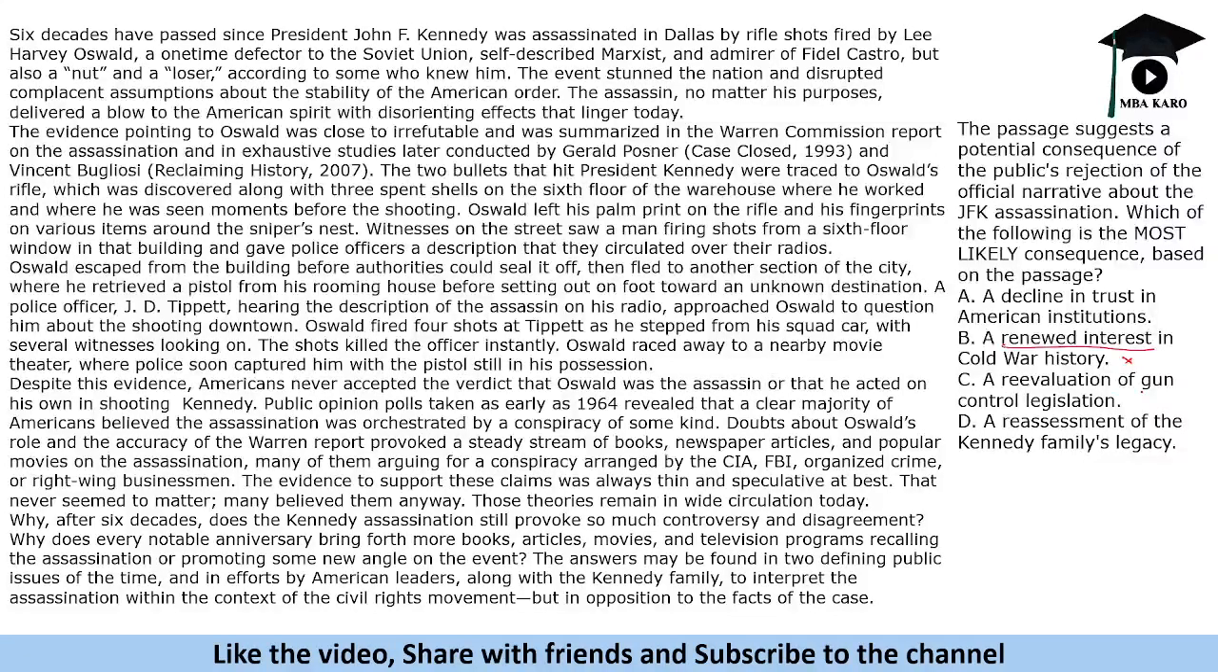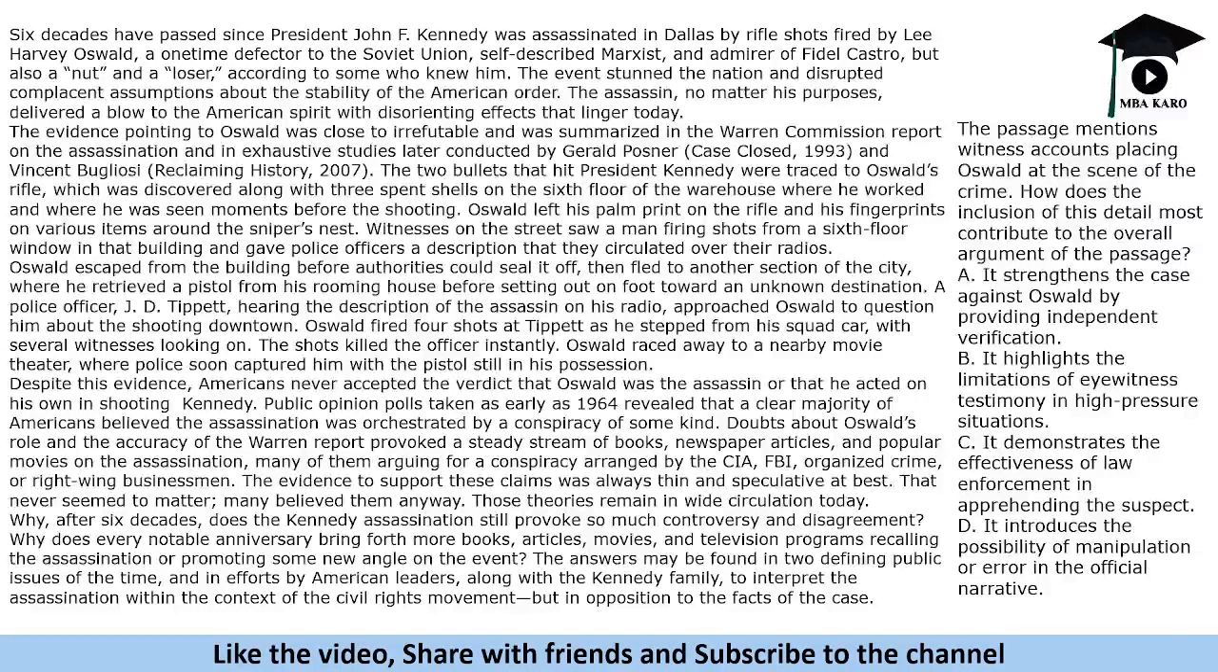Re-evaluation of gun control legislation, not mentioned anywhere. Reassessment of Kennedy's family legacy, right? So all these are out of scope. So this clearly becomes the answer: decline in trust in American institutions. It says that the conspiracy theory is focusing on these agencies. So it has a decrease in trust in these institutions. That is why this conspiracy theory of the assassination of John F. Kennedy is there.